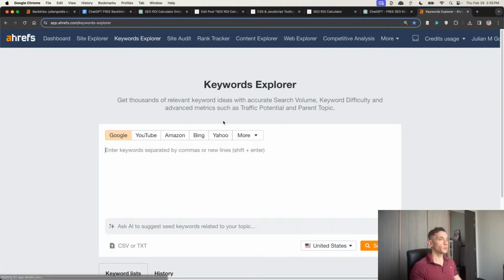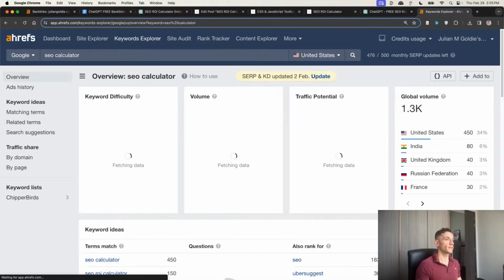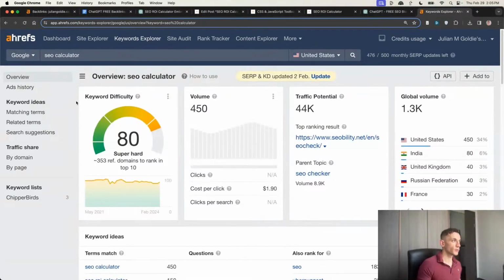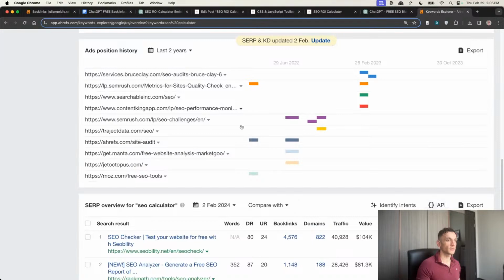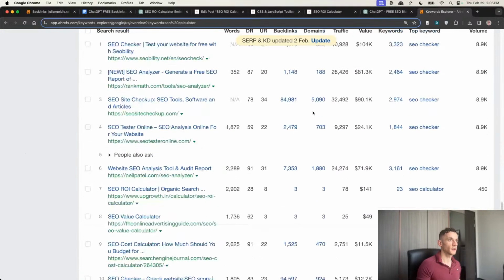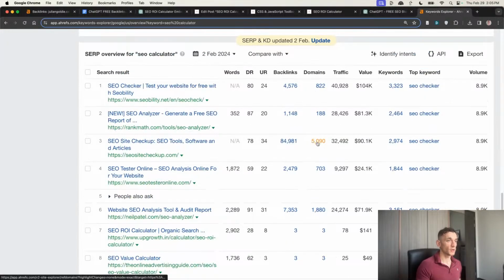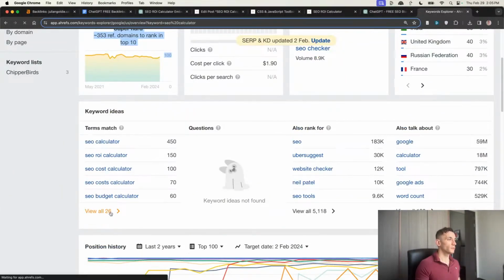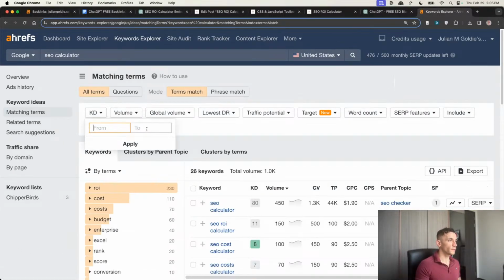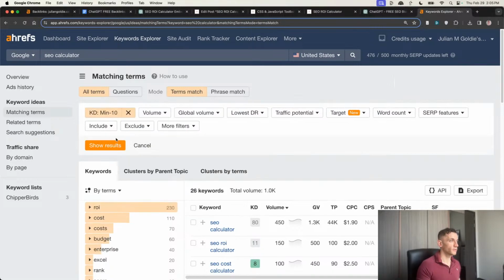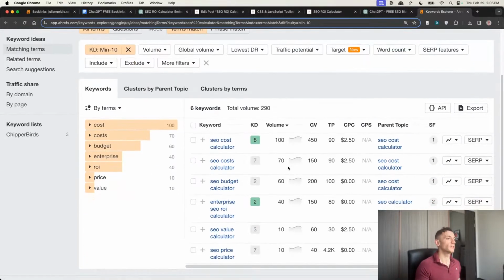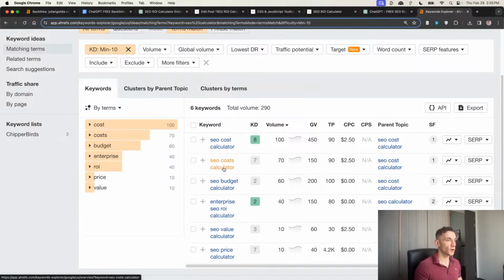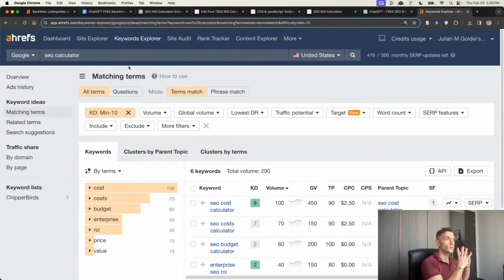So if we go to Keyword Explorer over here and we type in SEO calculator, obviously this is a very difficult keyword, which is great because we get tons of link building prospects. As you can see on Ahrefs right here, we've got all the domains that we could reach out to ask for backlinks. But additionally, if we go to terms match, and then we filter down to KD10 or less, we can find some easier keywords that we could rank this page for. So for example, like SEO cost calculator. And then we can use all the link building prospects for the keyword SEO calculator.